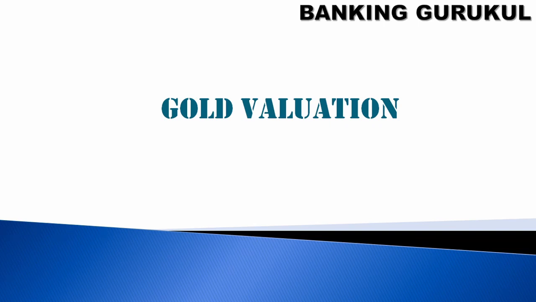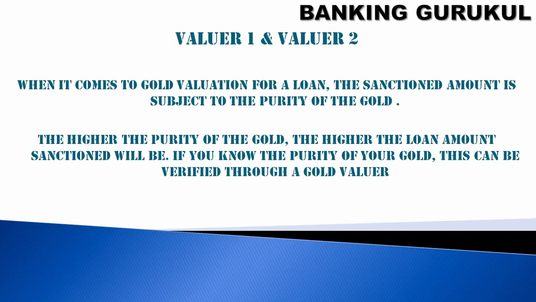Then we'll go for the gold valuation. So we'll have valuer 1 and valuer 2. When it comes to gold valuation for a loan, the sanction amount is subject to the purity of the gold. If I say 20 carat, we have two valuers. One valuer says 19 carat, another valuer says 20 carat purity.